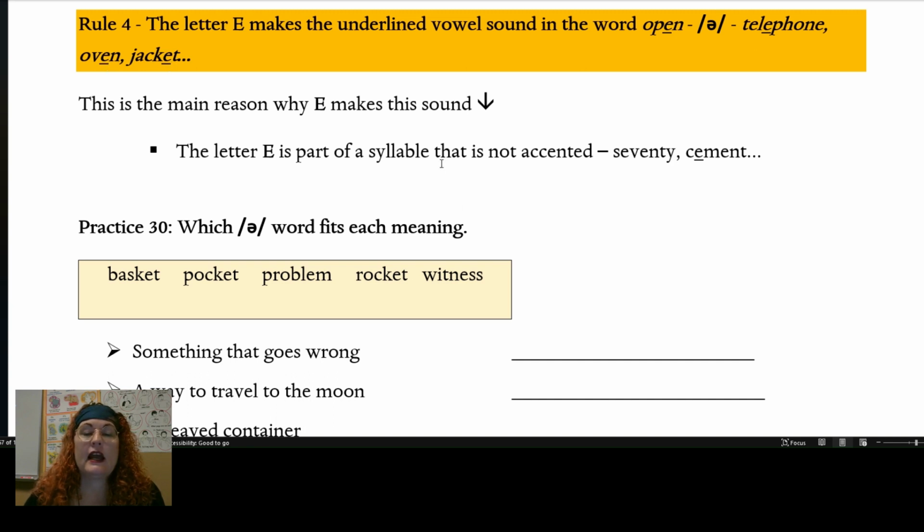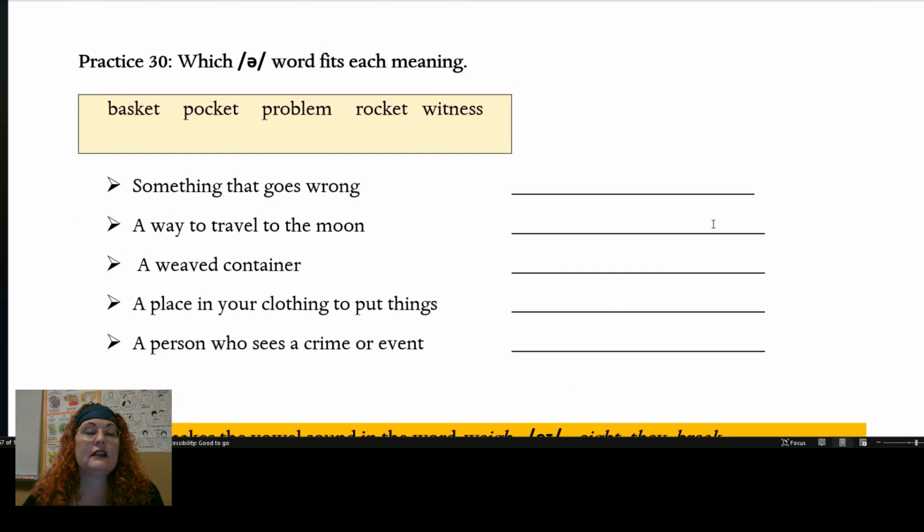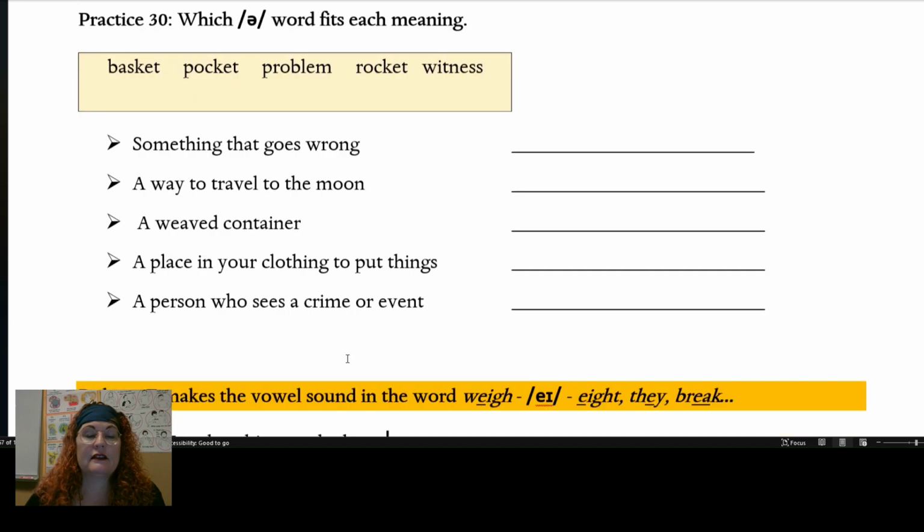Anytime the syllable is not accented, you will see this to be true. Cement. And here's some other words: basket, pocket, problem, rocket, witness. Match these words with their definitions.